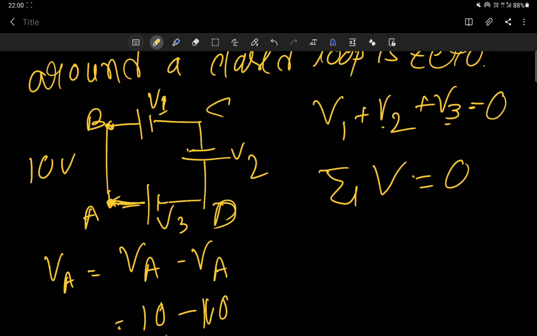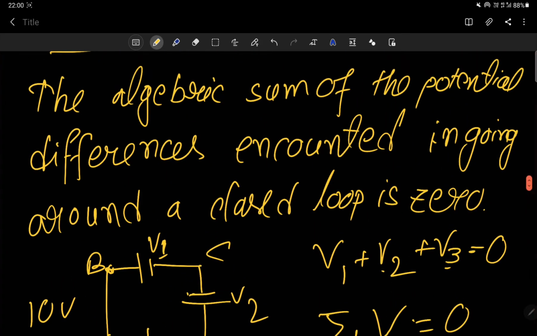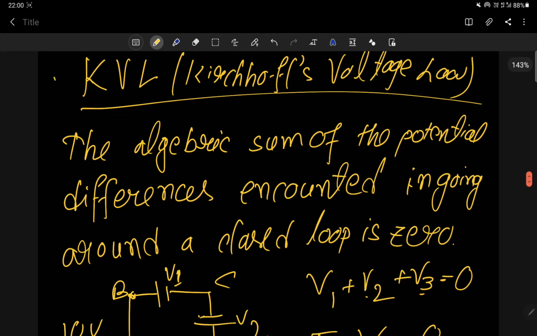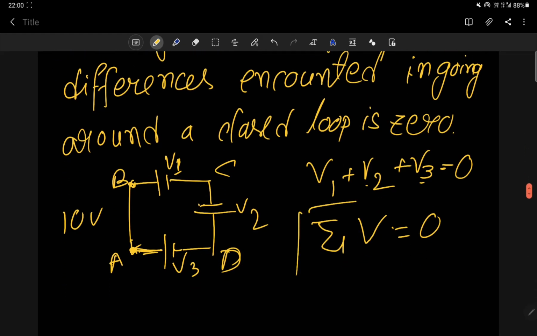Same number minus same number means 0. So from there this second law is actually derived. Let me tell you again, Kirchhoff voltage law says that the algebraic sum of the potential differences encountered in going around a closed loop is 0. That means summation of voltage is equal to 0. So total voltage in a closed loop is equal to 0.